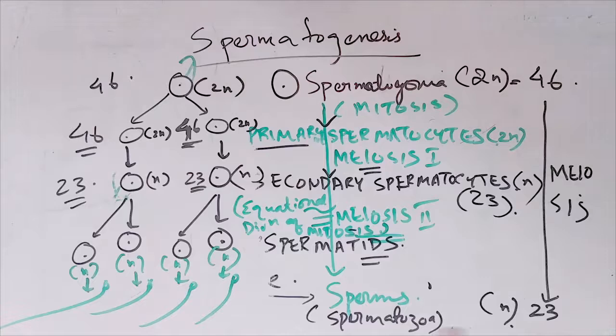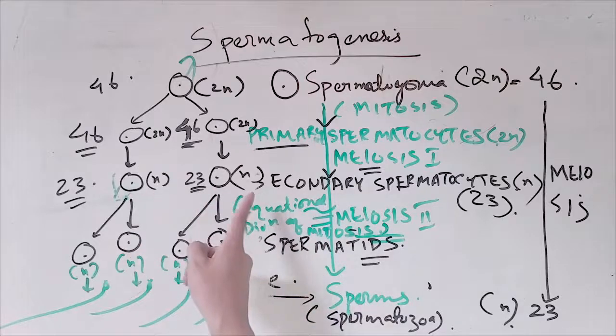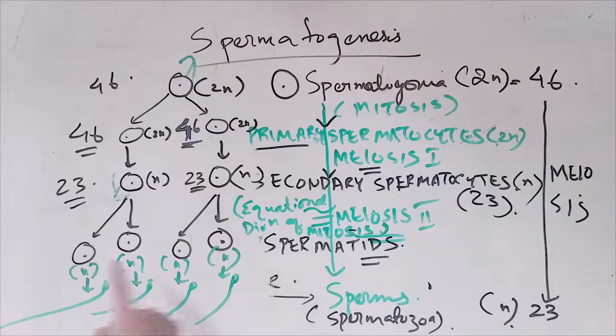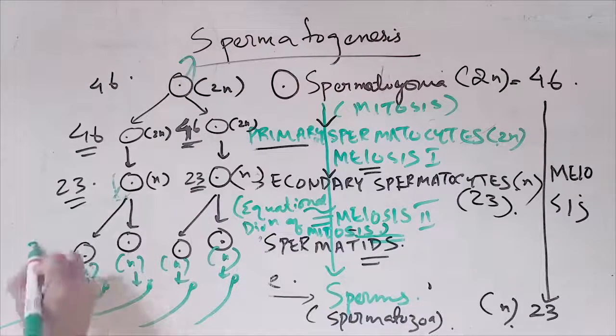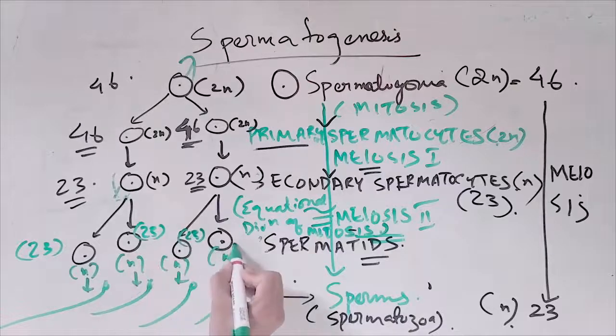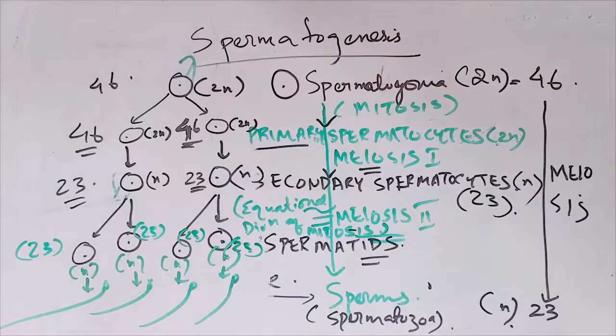That's spermatogenesis done. Spermatogonia form primary spermatocytes, then secondary spermatocytes, reduced because there goes the meiosis, so 23 chromosomes. The sperm has 23, so the chromosome number is constant.